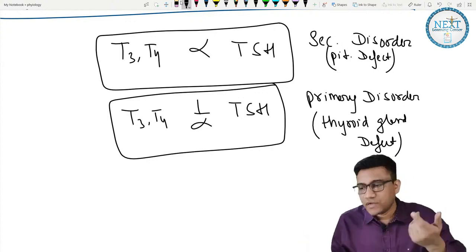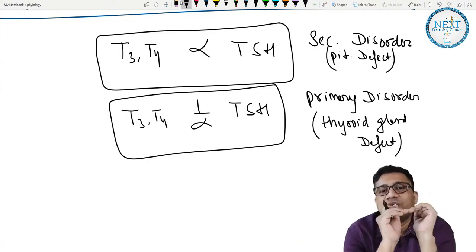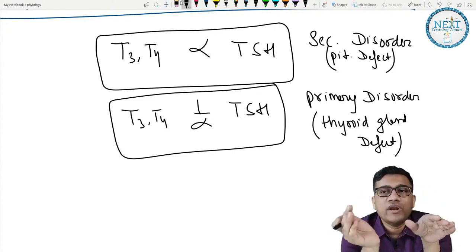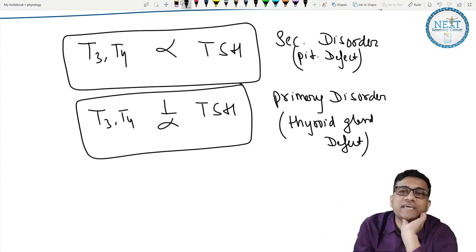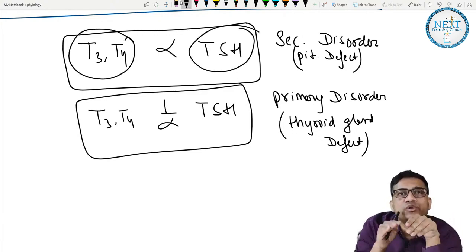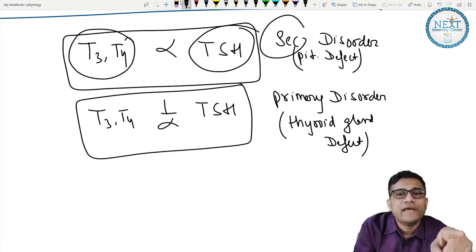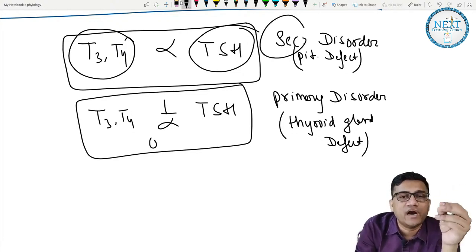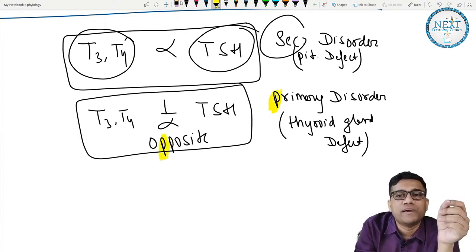So first, once again, if T3 T4 and TSH are both rising or falling, it is secondary. So remember, if they go together, साथ साथ, it is secondary. Remember the logic: if T3 T4 goes along with TSH, similar, it is secondary. If they are opposite, it is primary.